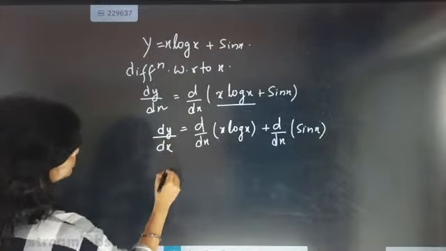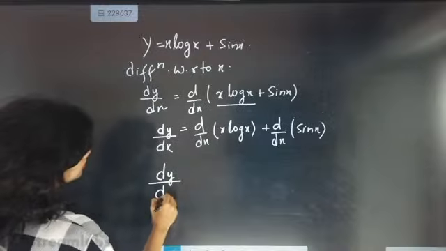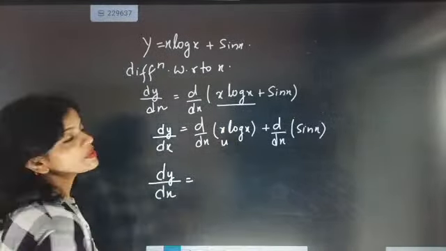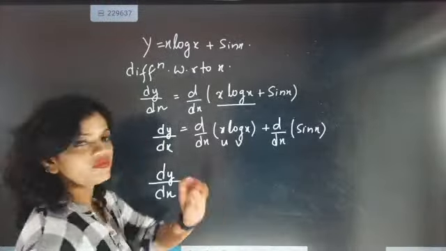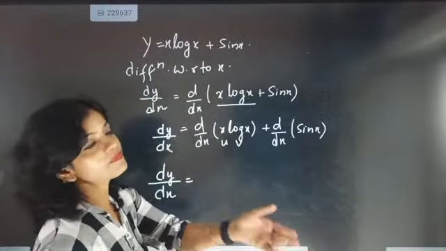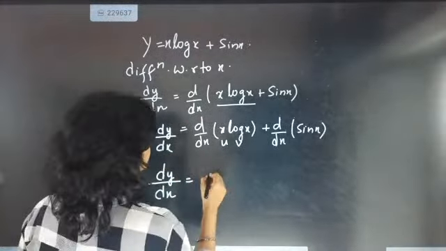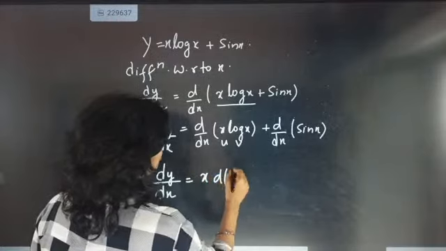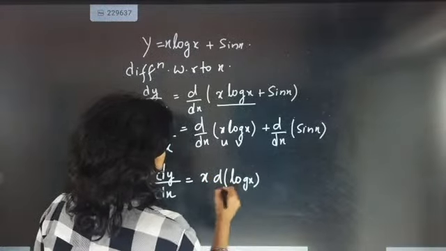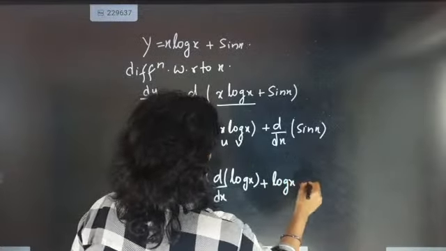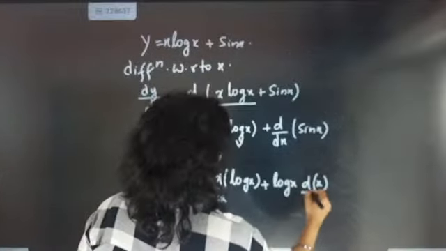dy by dx. So now dy by dx will be equal to, this is the uv method. x is u and log is v. So one time we will take u and leave v. One time we will take v and leave u. So here it is coming as x d of log x plus log x d of x.